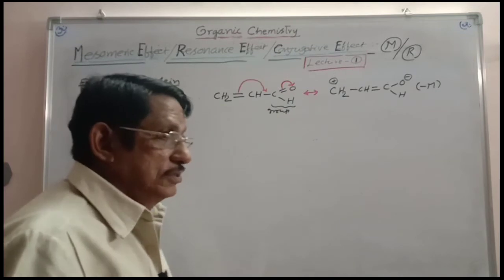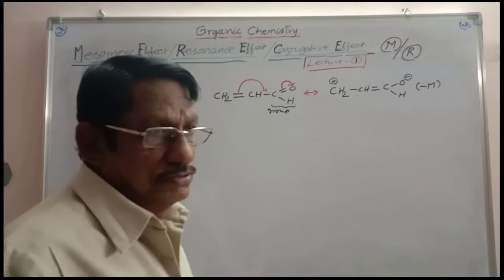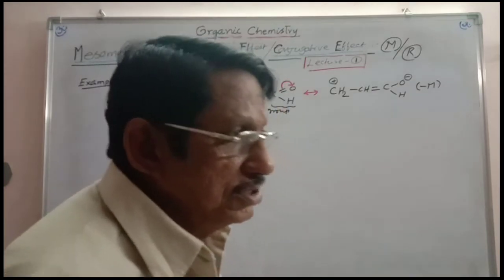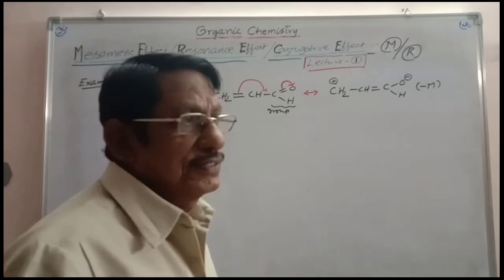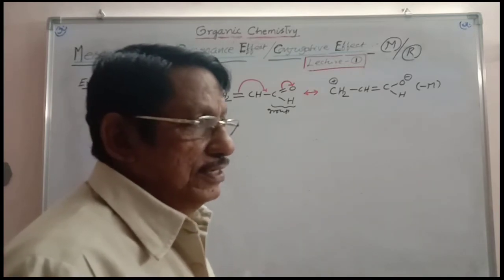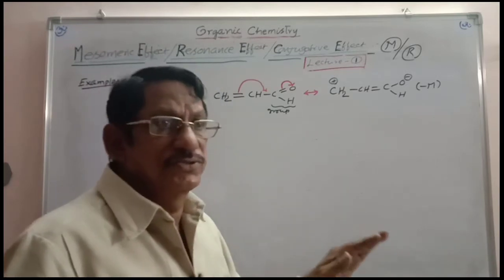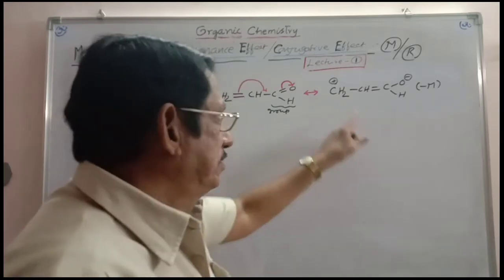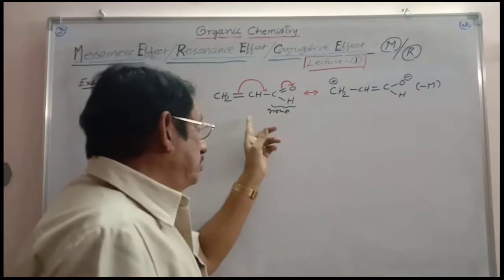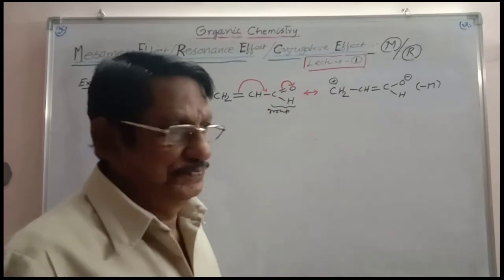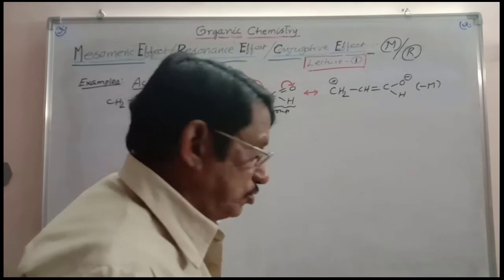And of course, if in the examination you are asked which of these two is more stable, which is contributing more resonance energy towards the resonance hybrid, then there are certain conditions for resonance forms. A neutral resonance form is always more stable than a resonance form in which charges are separated. In this, charges are separated. This is the neutral resonance form. And therefore, this is more stable than this. Don't forget. So this is the minus mesomeric effect that can be understood.